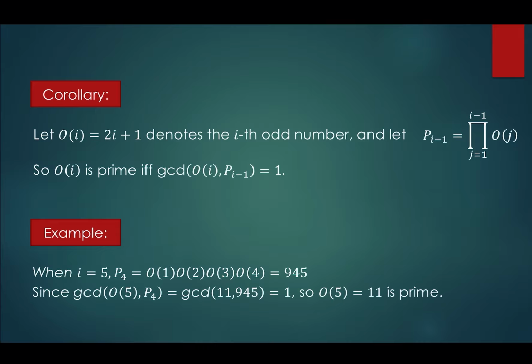Since the GCD of O_5 and P_4, which is the GCD of 11 and 945, is 1, O_5, which is 11, is a prime number from the corollary.